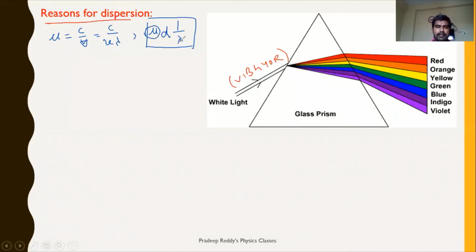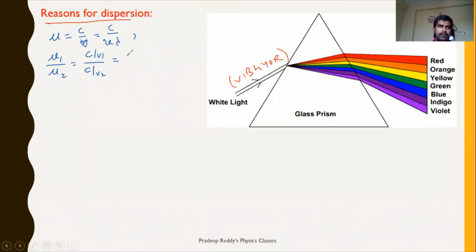If wavelength is greater, then in such cases refractive index will be less. So this is one important thing you should learn from here. I'm erasing this part. Similarly, refractive index 1 divided by refractive index 2 is equal to C divided by V1 and C divided by V2. This is equal to V2 divided by V1. V is equal to nu lambda, right? So nu lambda 2 divided by nu lambda 1, nu and nu get cancelled. So mu 1 divided by mu 2 is equal to lambda 2 divided by lambda 1.